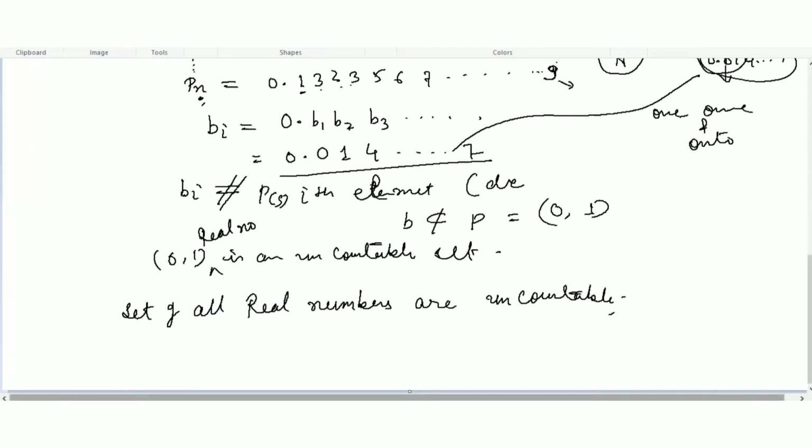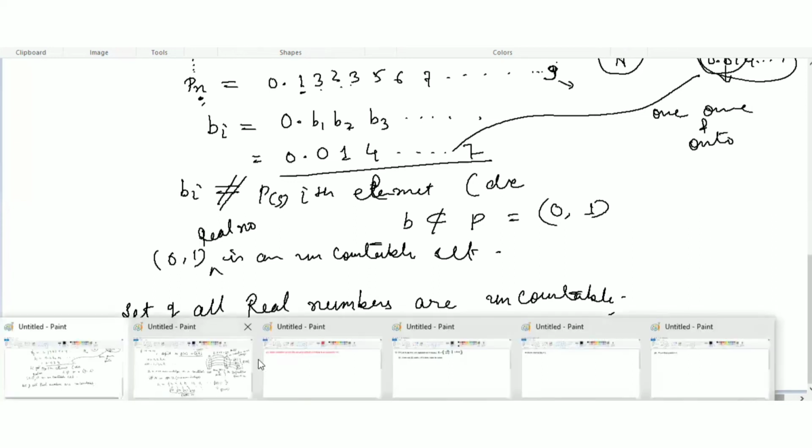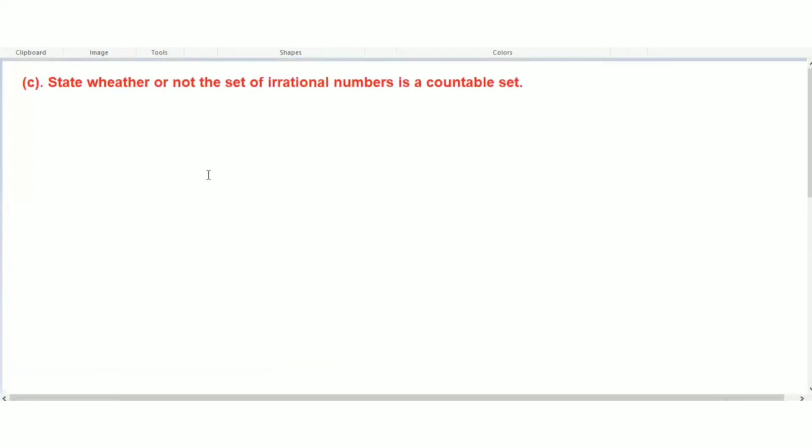Now let's take the third question. We have to show, state whether or not the set of irrational numbers is a countable set. So we have to show whether the set of irrational numbers is countable or uncountable.